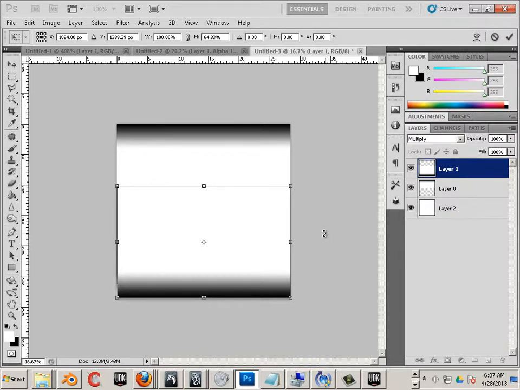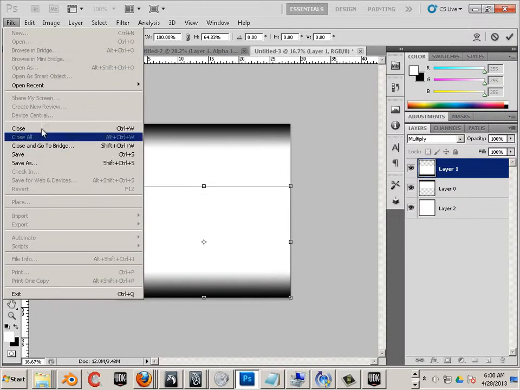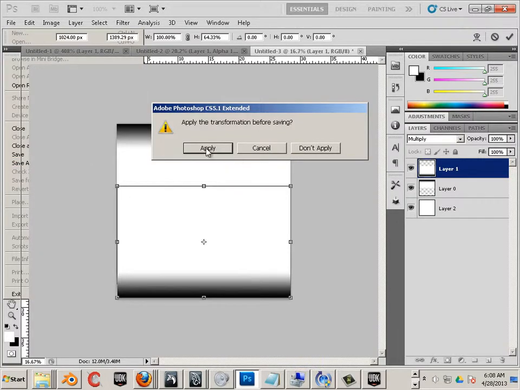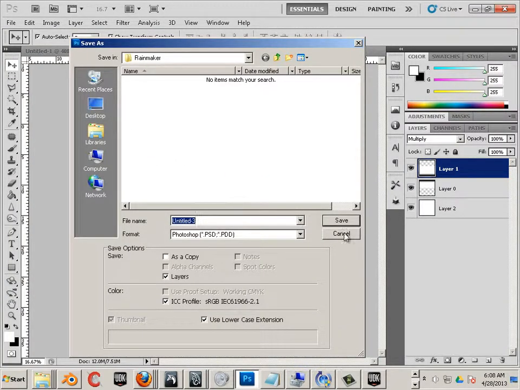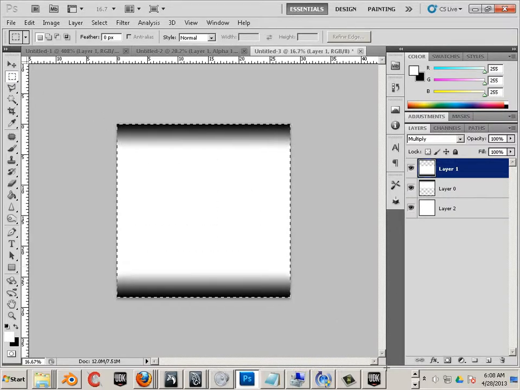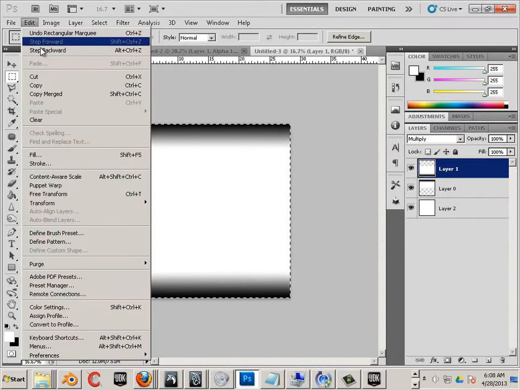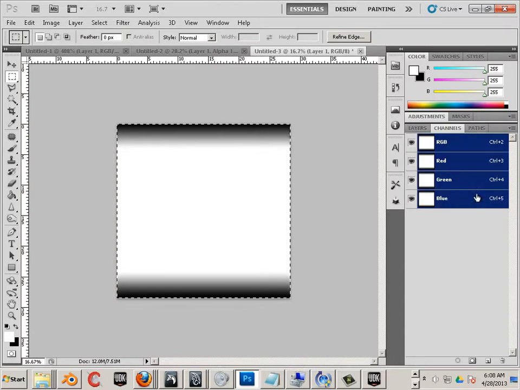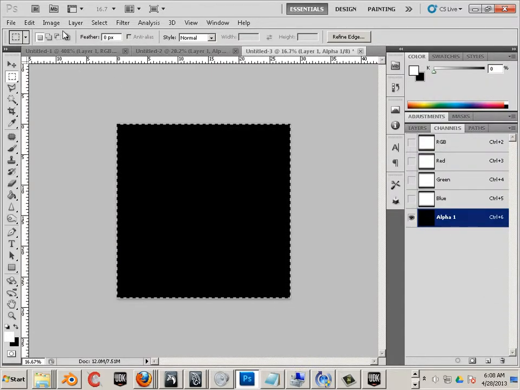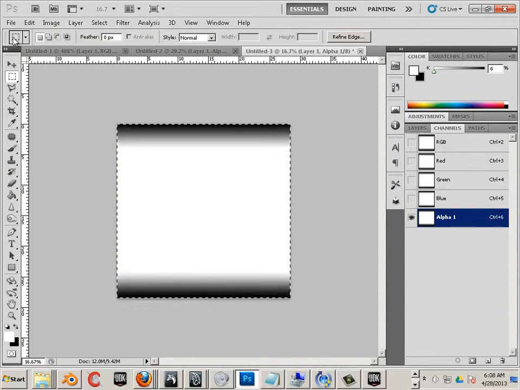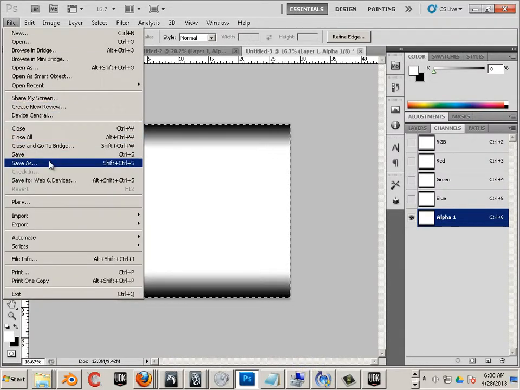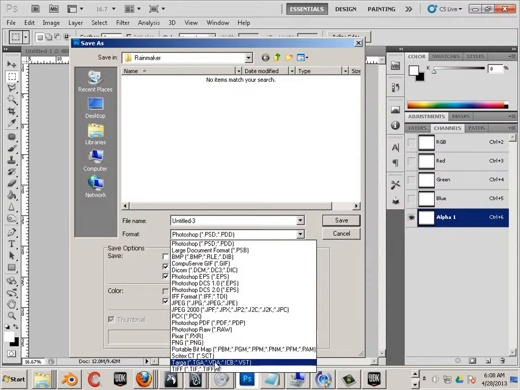Alright, perfect. So what this is going to do is fade the rain from the top and bottom so the image plane doesn't show up. Oh, and I have to transfer this over to my Alpha 1, so edit, copy, merge. Go to channels, make a new channel, and edit, paste. Sweet.